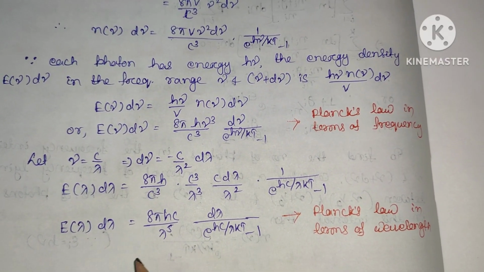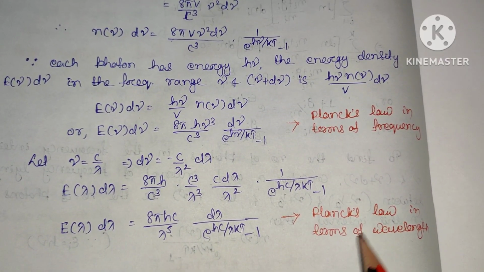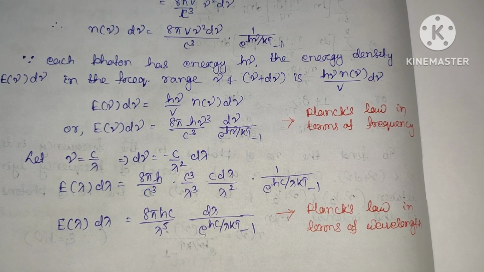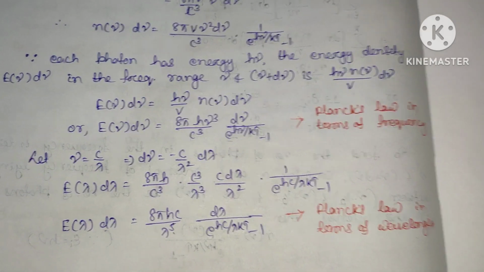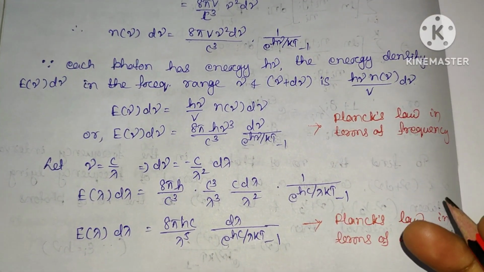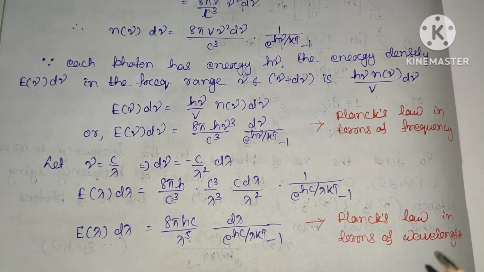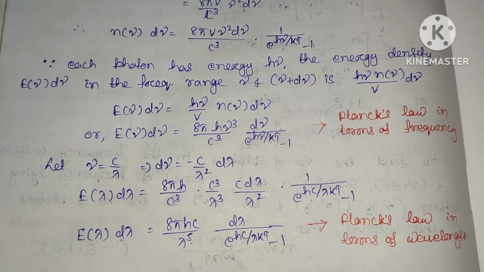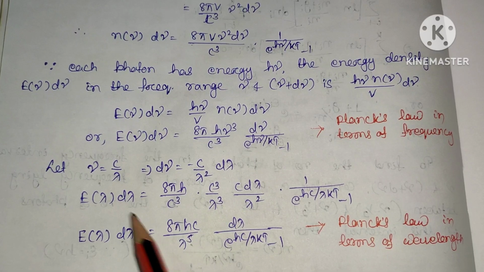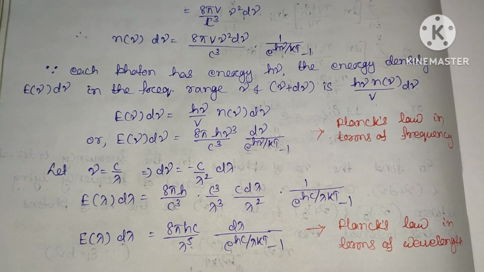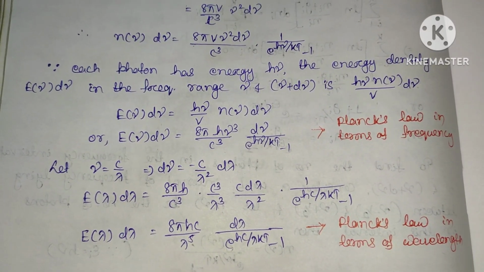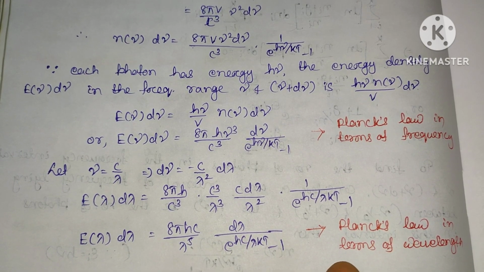This is Planck's law in terms of wavelength. Clear? This is the distribution of energy in the spectrum due to the radiation from a black body. This is called the energy density, which lies between lambda and lambda plus d lambda.